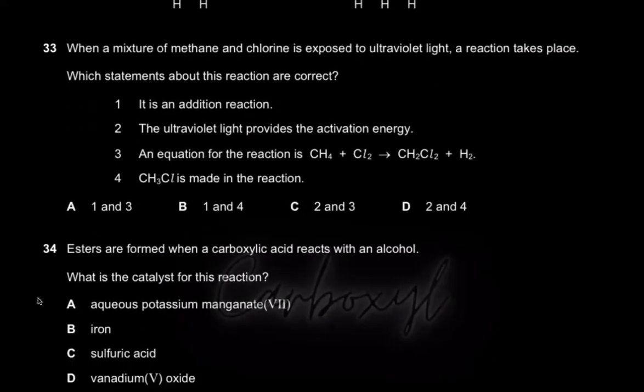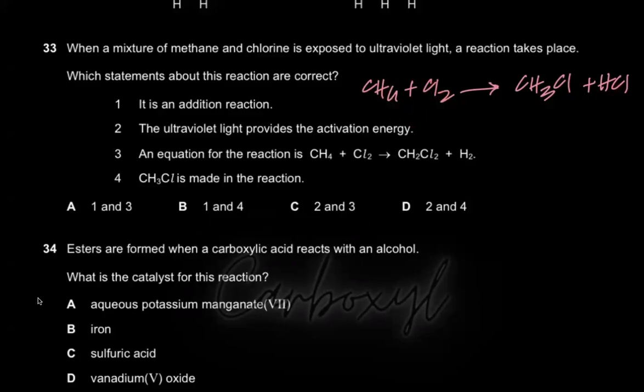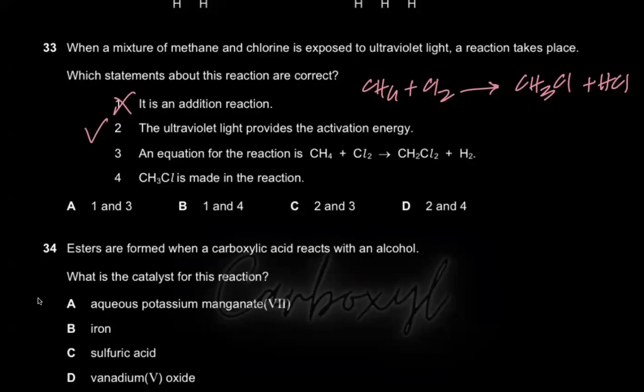Moving on. When a mixture of methane and chlorine is exposed to UV light, you're going to end up with CH3Cl plus HCl. Why? Because the hydrogen is going to be substituted by one chlorine atom, and the hydrogen that has been substituted will react with the chlorine atom which is left behind to make HCl. It says it is an addition reaction. No, it is a substitution reaction. The ultraviolet light provides the activation energy. Yes, it does provide that activation energy, because we know alkanes are generally unreactive.